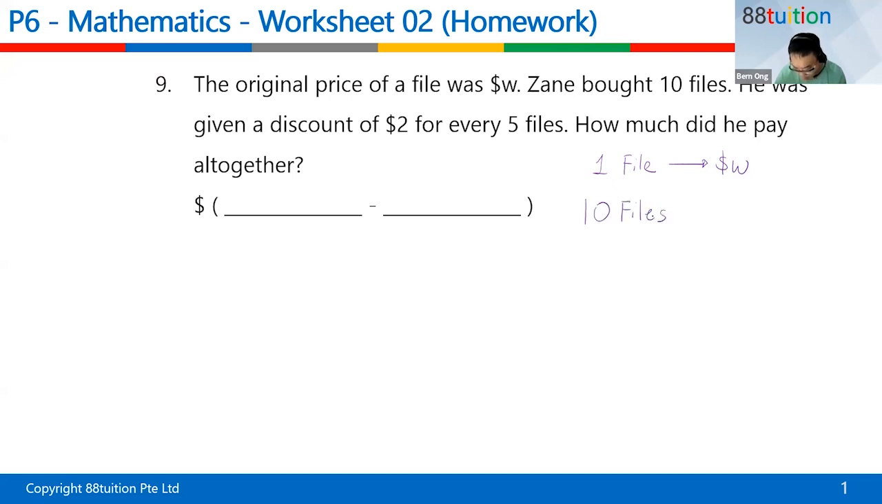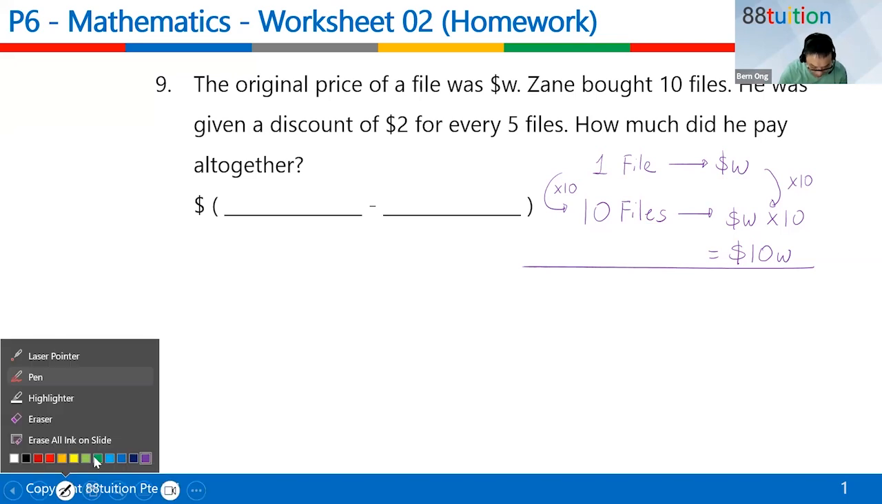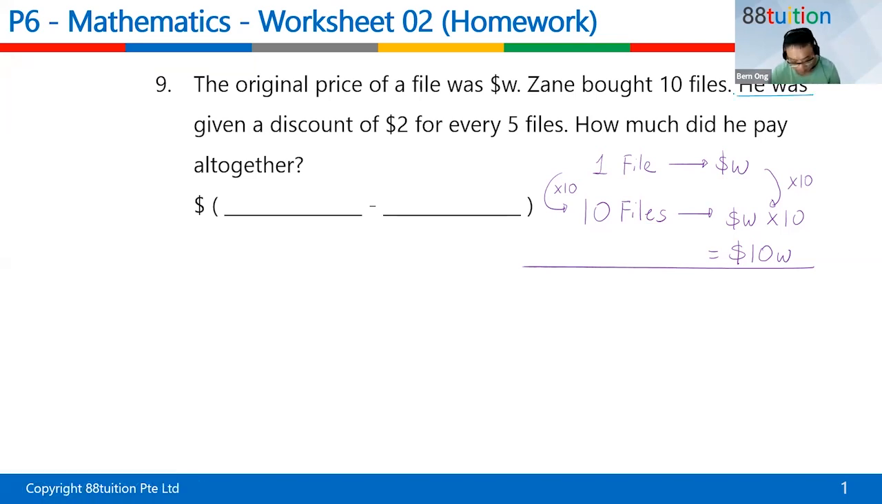Means what? From 1, how do I get to 10? I need to times 10. If I times 10 on the left, I need to times 10 on the right. So $W times 10 can be written as $10W. Then what happened? You read on a little bit. Got discount. You know Singaporeans, we love discount. He was given a discount of $2 for every 5 files. So if you buy 5 files, you get a discount of $2. Got save money.